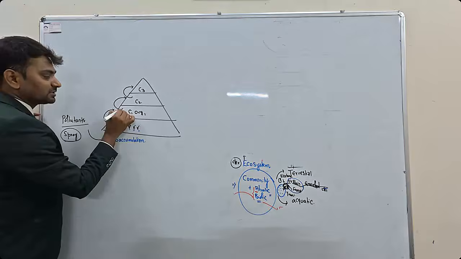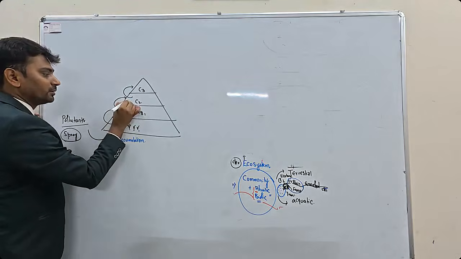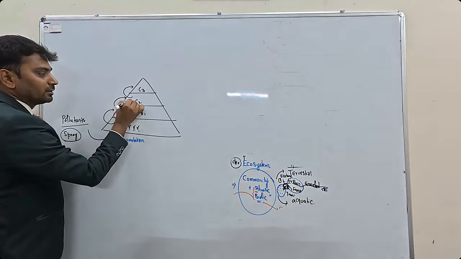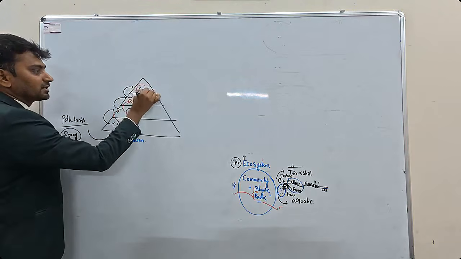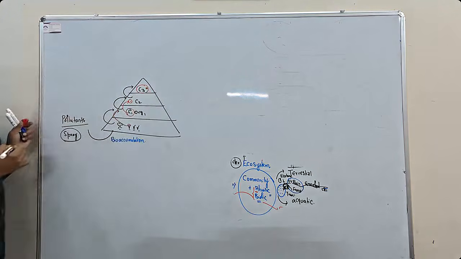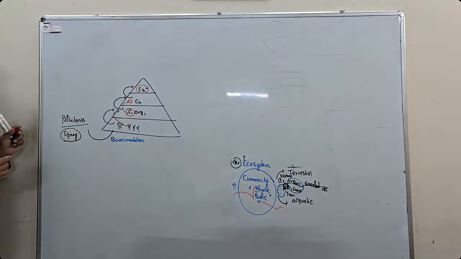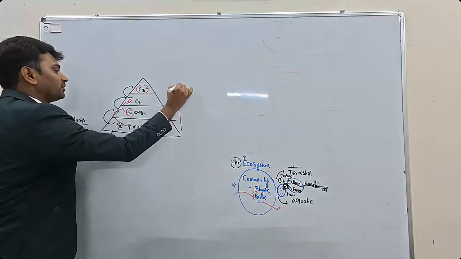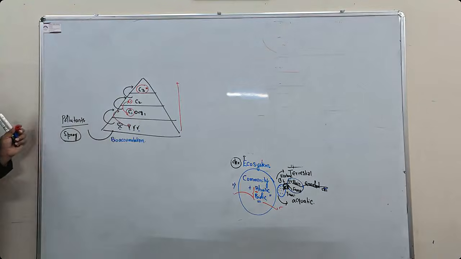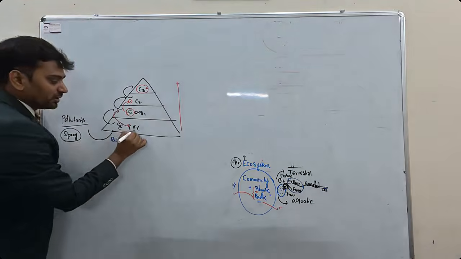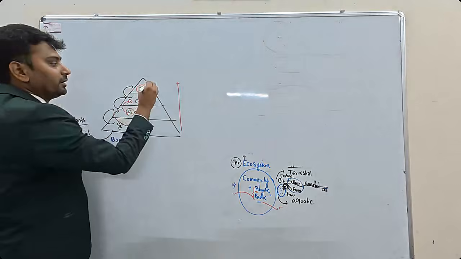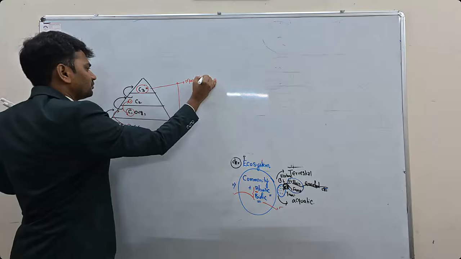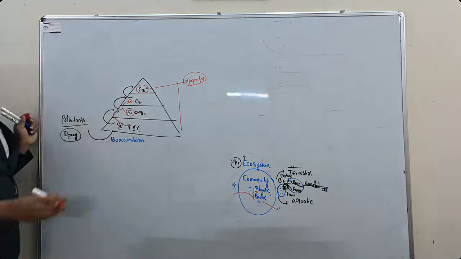Again, this consumer is consumed by the next trophic level, so it enters consumer 3. The same pesticide starts moving from one trophic level to another. What entered in microscopic quantities gets magnified by this point.